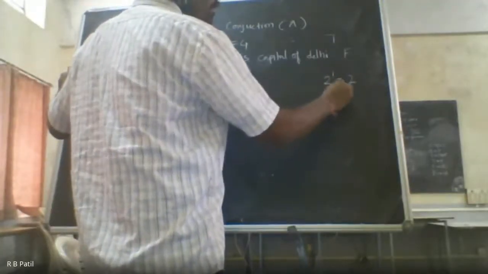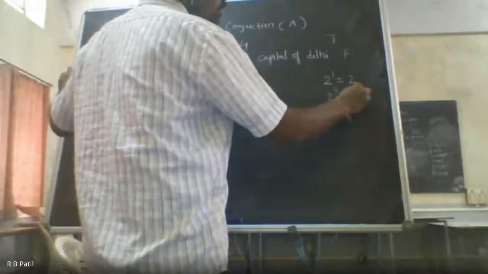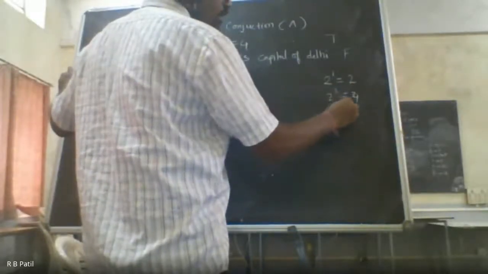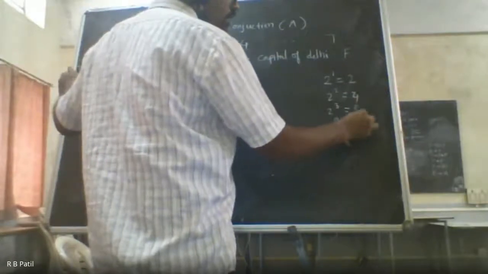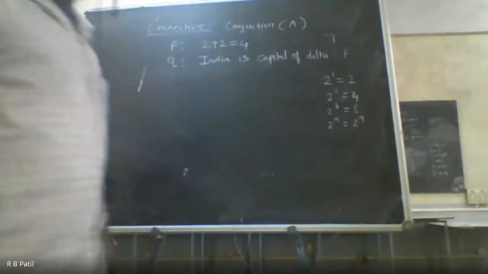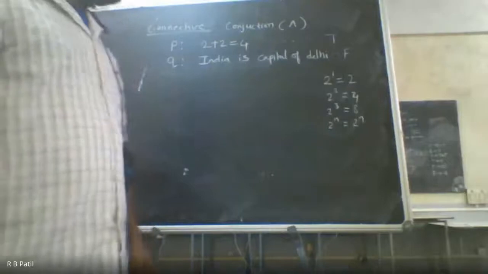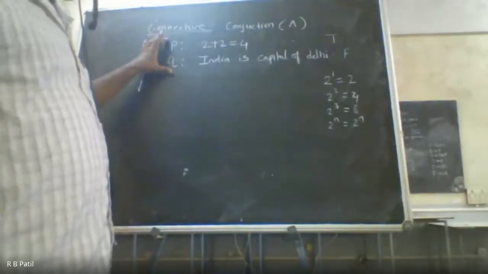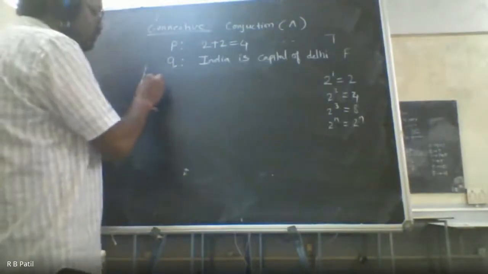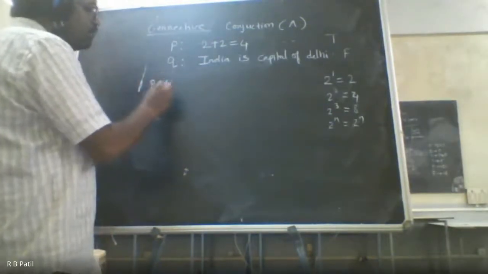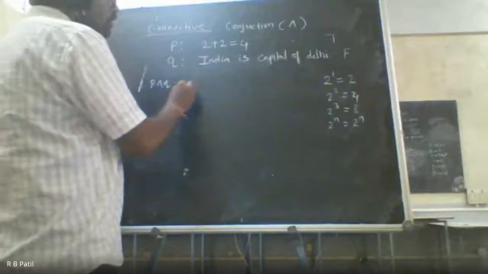For 2 statements, it is 2 raised to 2, that is 4. For 3 statements, there are 8, 2 raised to 3. For n statements, it will be 2 raised to n. So right now I am discussing only 2 statements. Okay. So what could be P and Q now? P and Q is 2 plus 2 is equal to 4.